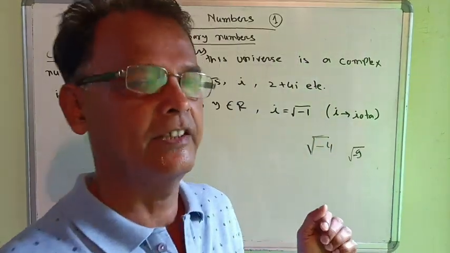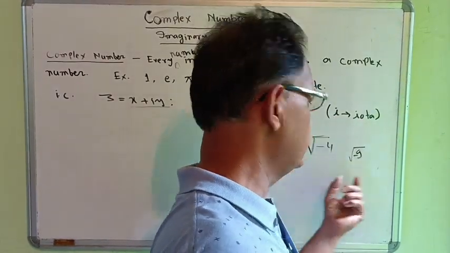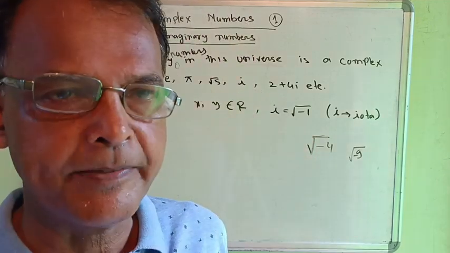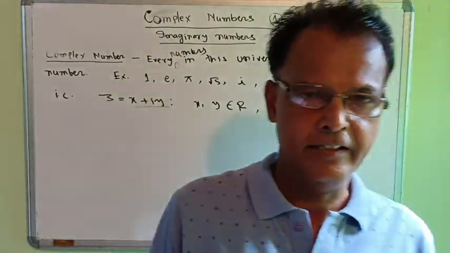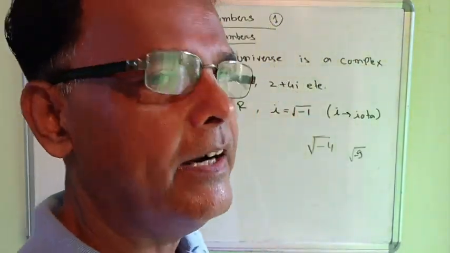In the real number system we cannot define the value of root over minus 4 or root over minus 9. Therefore, complex numbers exist in our number system.